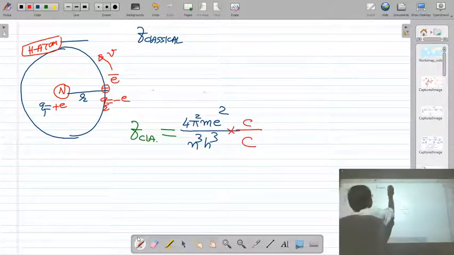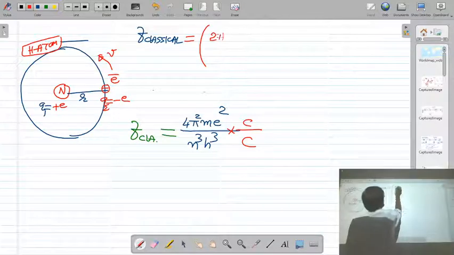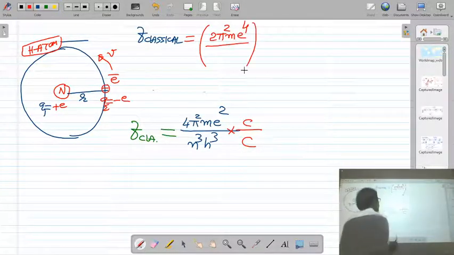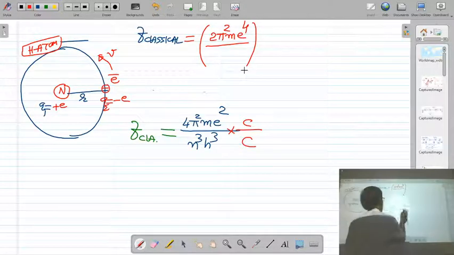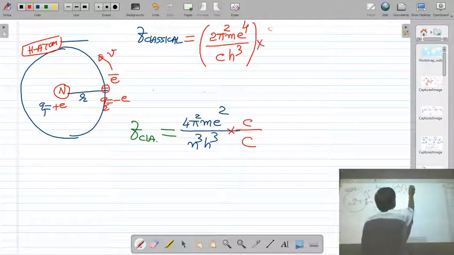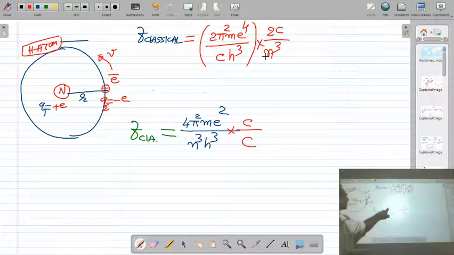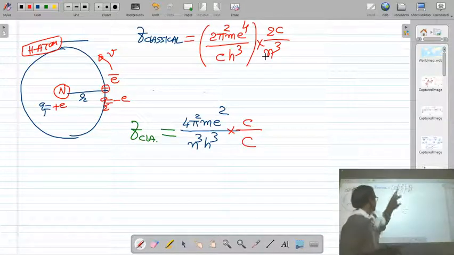yes, we can write this as 2 pi square m e raised to 4 upon c h cube into 2c upon n cube. See, this 4 I have divided into two parts, 2 into 2 will be 4.